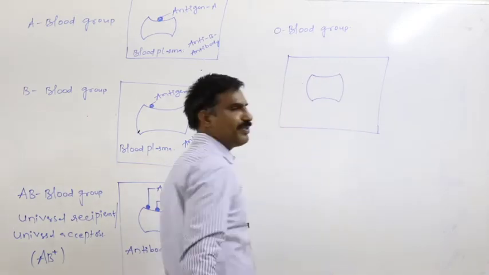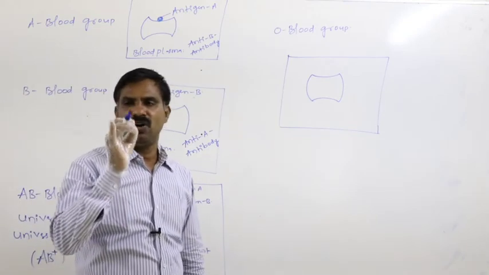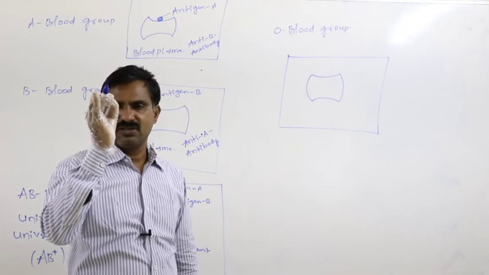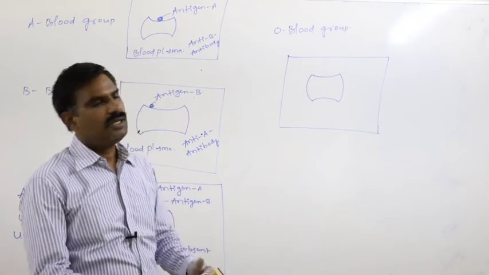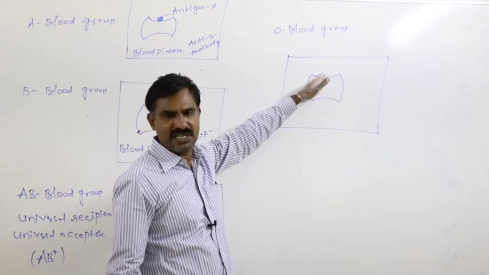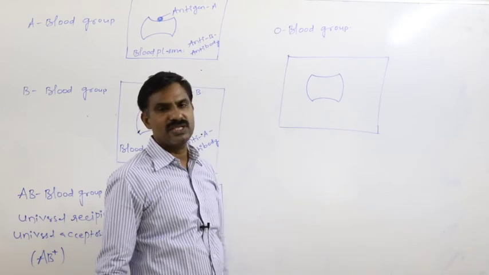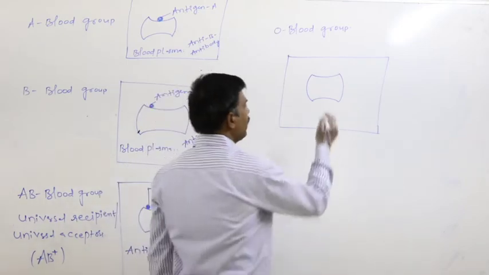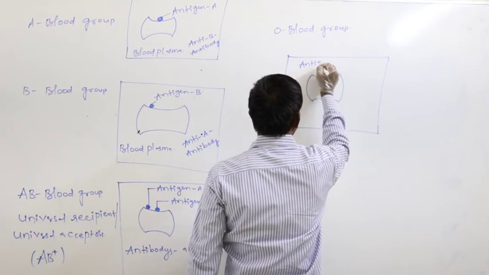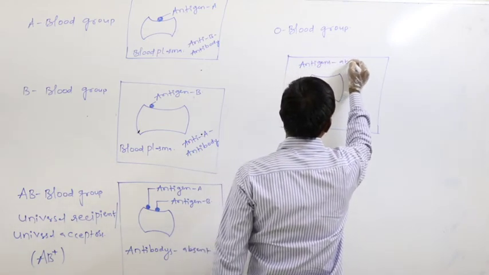If no type of antigen is present on the surface of the RBC, if antigens are completely absent, then that blood grouped person is said to be an O blood grouped person. Definitely here, antigens are absent.